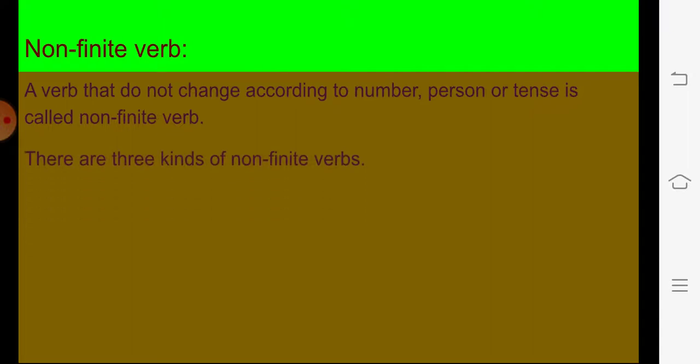There are three kinds of non-finite verbs. First one is infinitive. Second one is participle. Third one is gerund. Let us discuss about the infinitive first. A verb which is preceded by to is called infinitive.